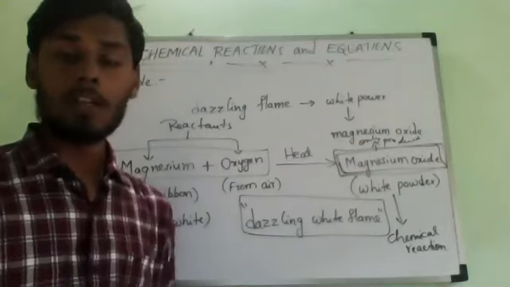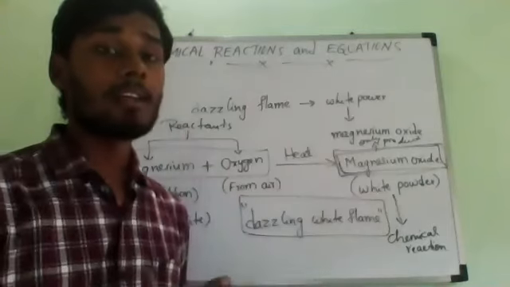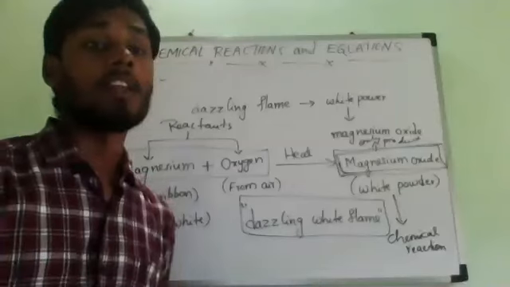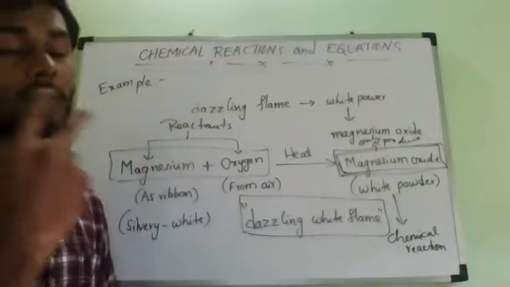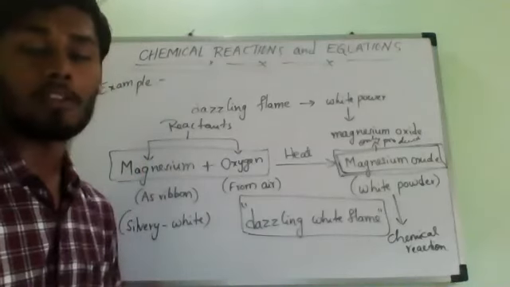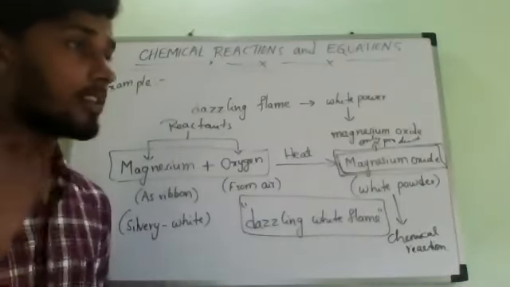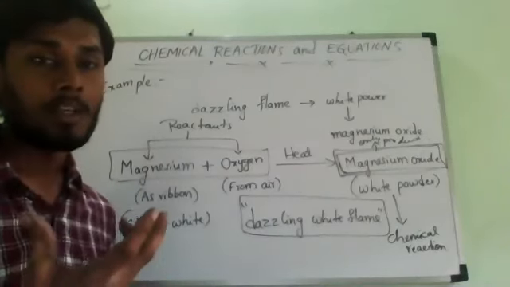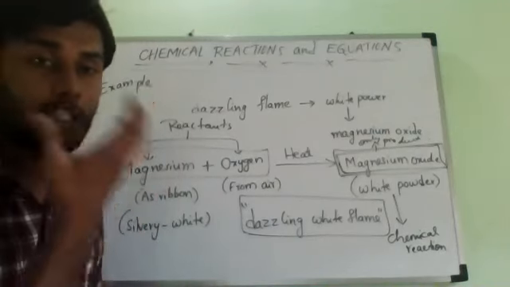Another point to remember: the dazzling flame, a very, very bright light given out during the burning of the magnesium ribbon, is very harmful to our eyes. So you are not supposed to look at it closely or bring that light near your eyes. Safety is also important, because once the school reopens, we are going to do this activity. Your chemistry sir will teach you that. This light is very dangerous because it is very bright, like the sun. Is it possible to see the sun? No, sir.